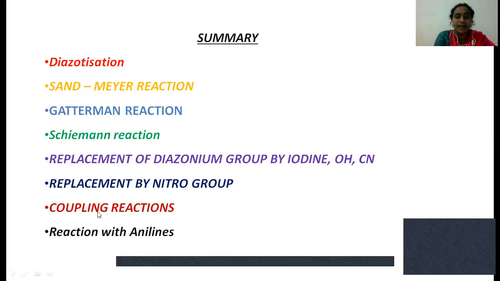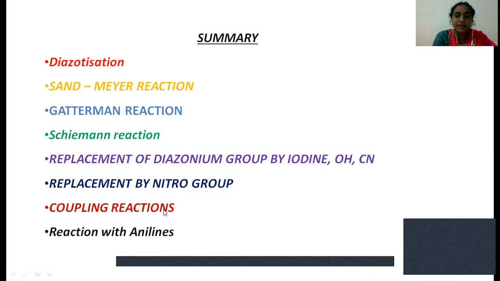Next, coupling reactions. In these coupling reactions, we studied benzene diazonium chloride reacting with phenol, which produces the azo dye, and with beta naphthol, which also produces azo dyes. We also studied the reaction with aniline, which is also an example of the coupling reaction and produces an azo compound.